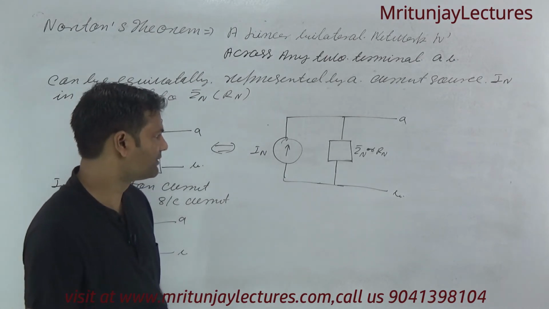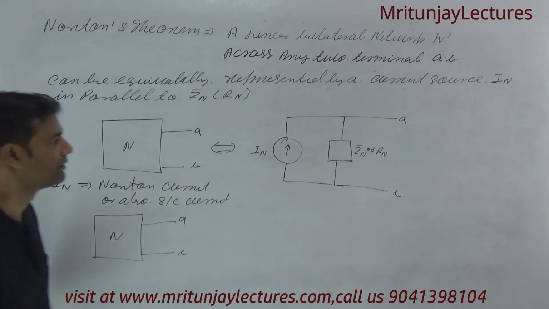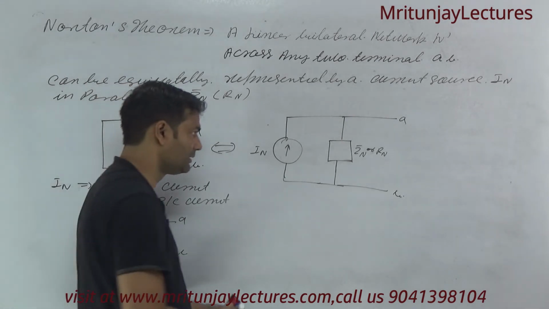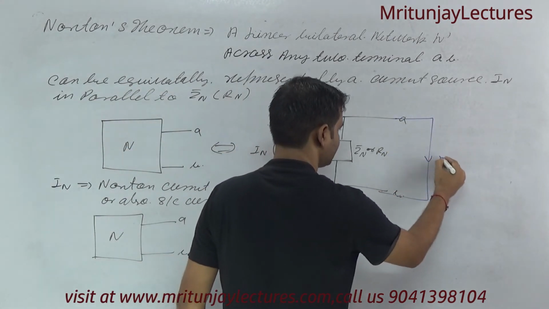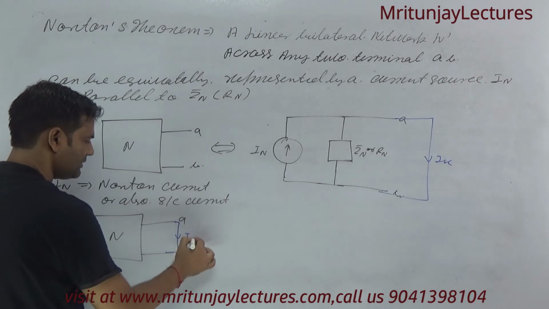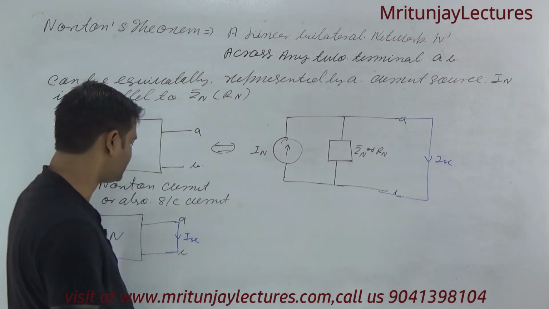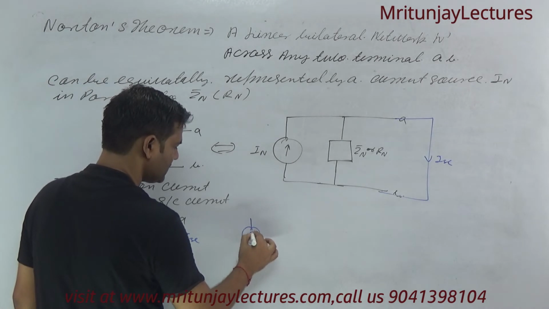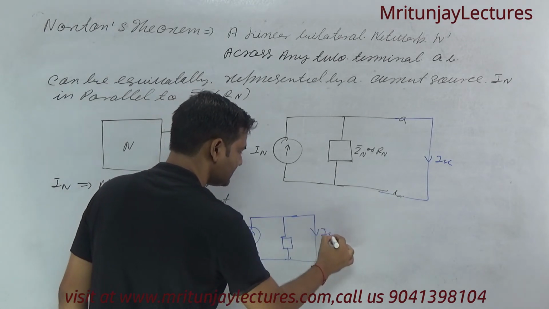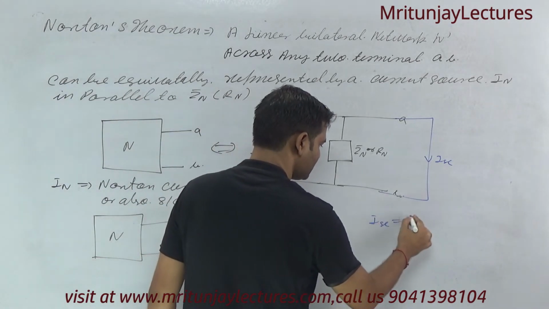If you want to determine IN, then corresponding to the AB terminal, if ISC short circuit, if AB is short circuited, suppose that the load is removed and the load is short circuited, then we got all current flow in ISC, and this ISC will be equal to IN. Clear?